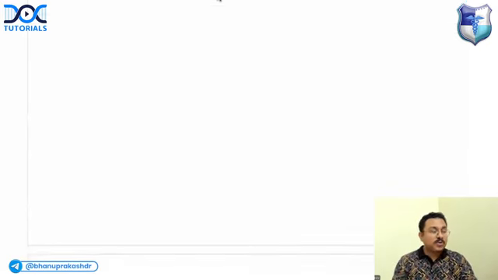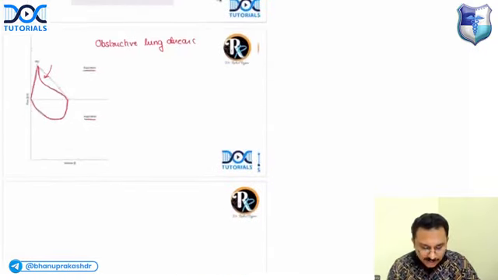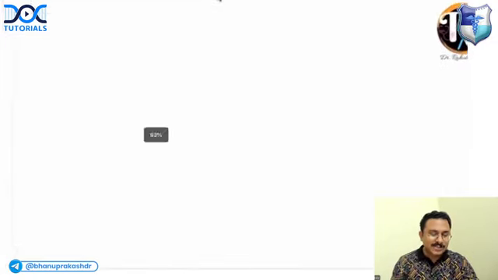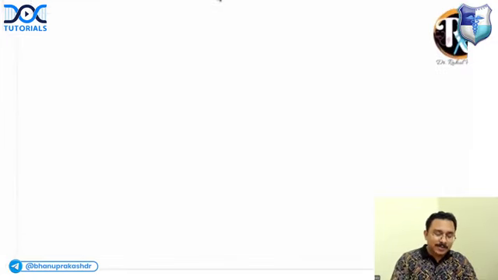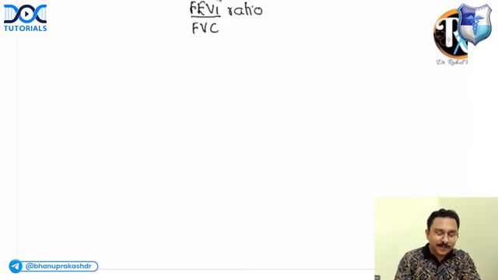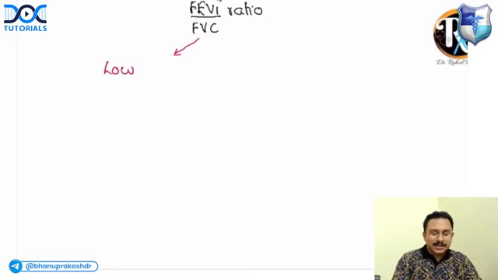Now, I want all of you to draw along with me a very important flow chart. I've given some space in the workbook after this particular flow diagram. First of all, you look at the FEV1 to FVC ratio. When you have a lung disease, you have to look at the FEV1 to FVC ratio. There are two possibilities: number one, this ratio is low, and the second possibility is this ratio is normal to increased.